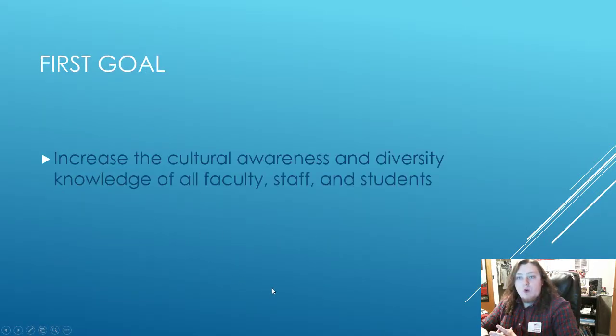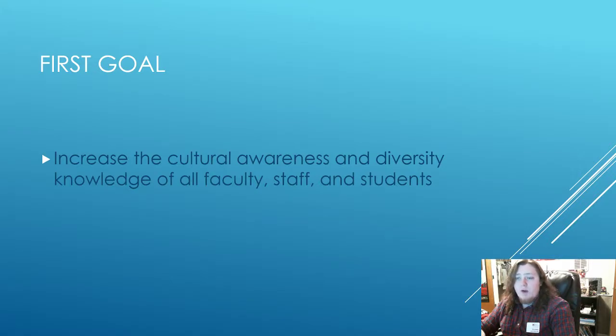Now, when considering this diversity plan, I want to accomplish one main goal, and that is to increase overall student achievement, especially student achievement in students of color and students that are impoverished. So that's what we're going to be focused on today, students of color and impoverished students. To accomplish this main goal, I've set up three goals in the diversity plan and come up with many strategies to achieve that overall student achievement.